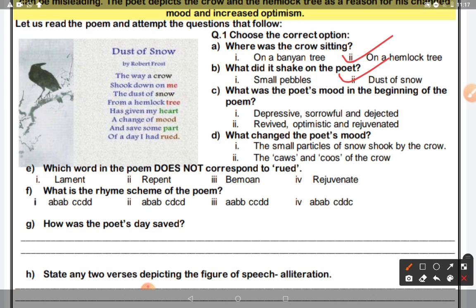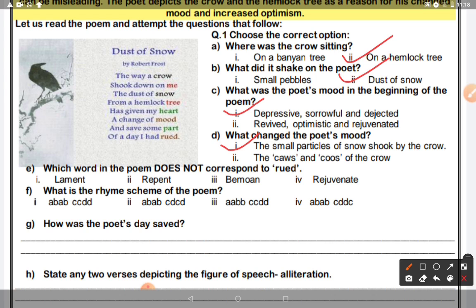C, what was the poet's mood in the beginning of the poem? Answer: depressive, sorrowful and dejected, and after that day it has become optimistic or regenerated. But for this answer we will go for the first option, that in the beginning of the poem it was depressive, sorrowful and dejected. Okay, let us come to D part. What changed the poet's mood? Answer, the small particles of snow shook by the crow changed the mood. So the answer will be the first one.